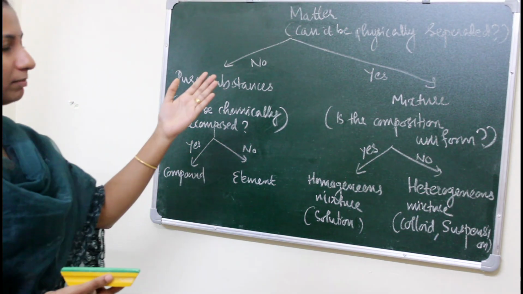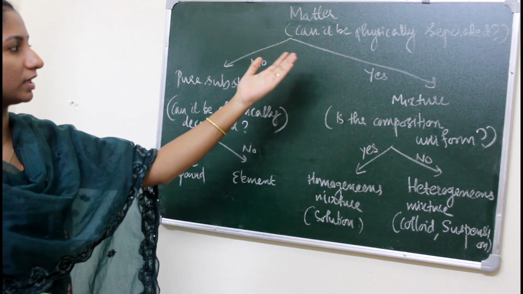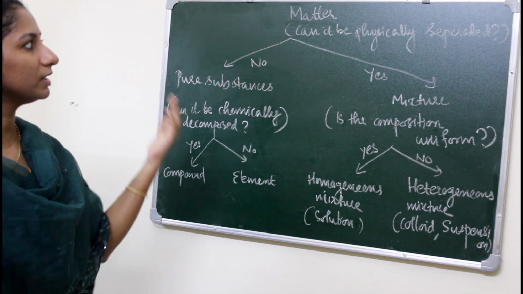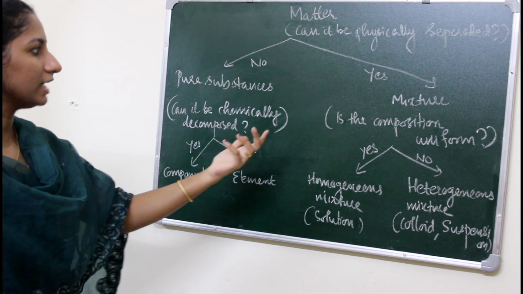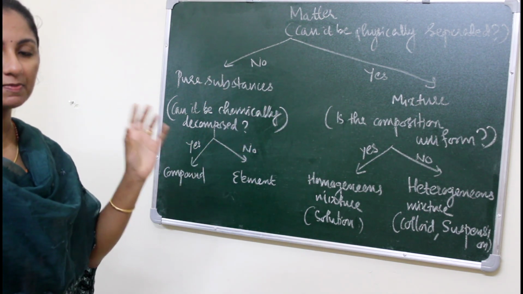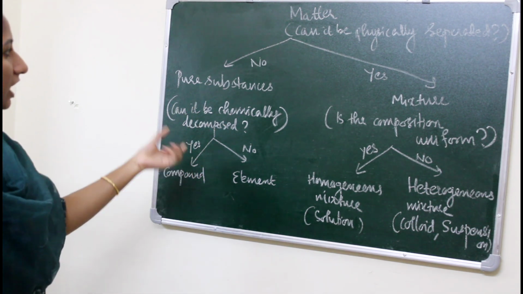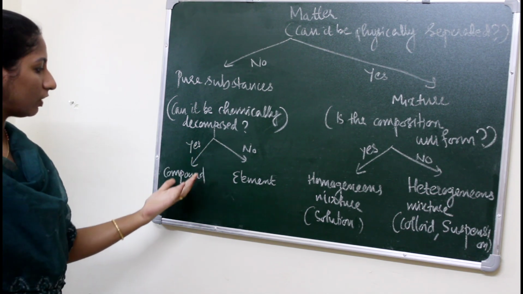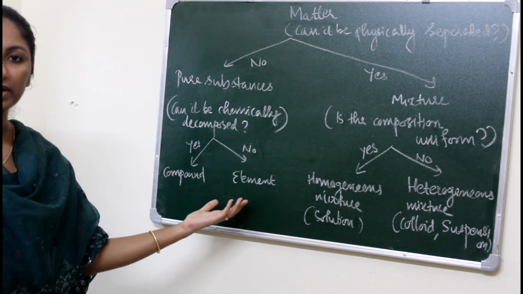So matter can be mainly classified into pure substance and mixture on the basis of this question: can it be physically separated or not? If that substance can be physically separated, we can call it a mixture, and if we can't separate that substance physically, we can call it a pure substance. And again, if the pure substance can be chemically decomposed, then we can call it a compound, and if we can't do that chemical decomposition, we can call it an element.